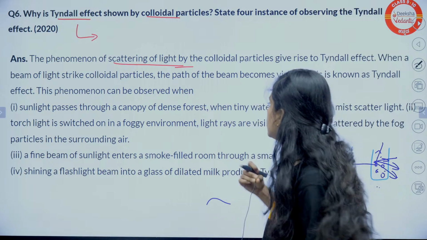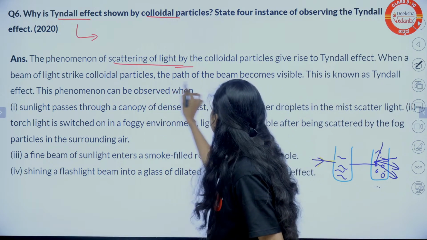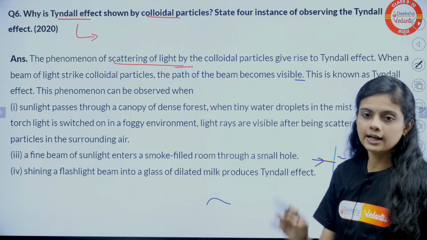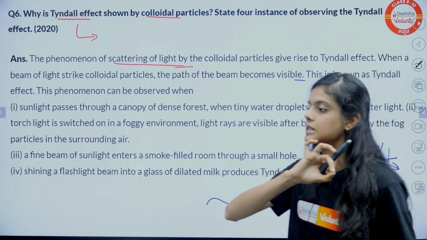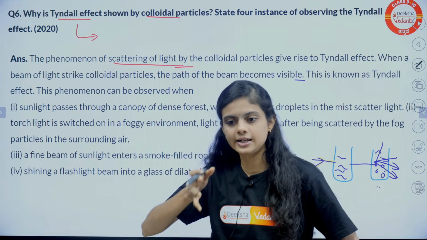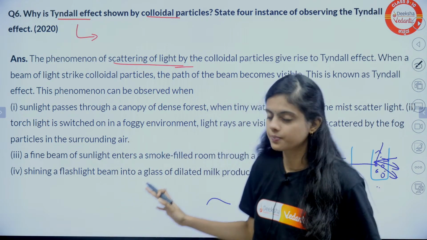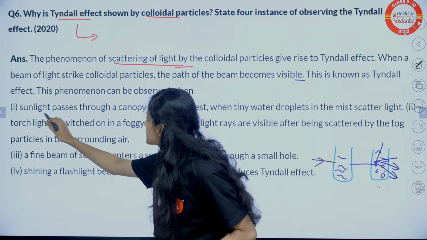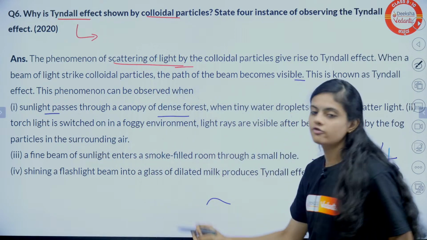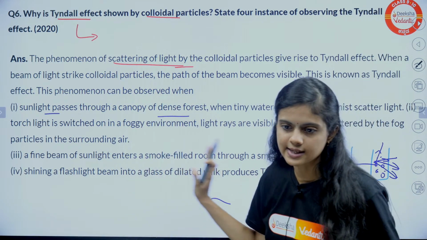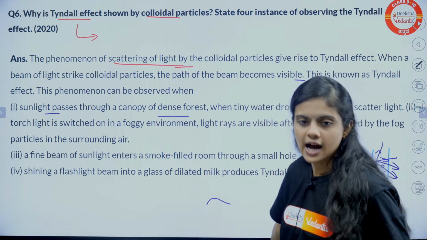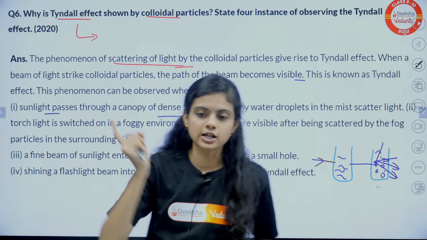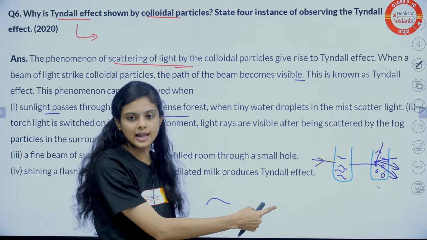Okay. So yeah, let me see here. The phenomenon, it has been given: the path of a light beam becomes visible when it strikes a particle and scatters in all directions. Sunlight and the canopy of a forest are just examples. We know the process of scattering, and the Tyndall effect explains why it happens like that.